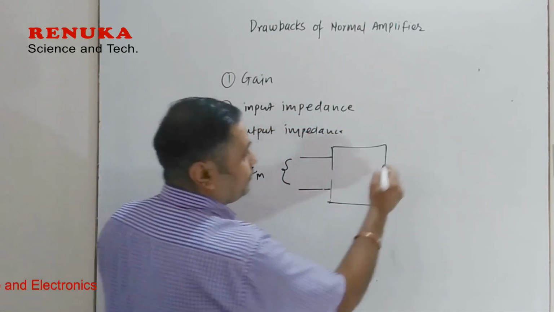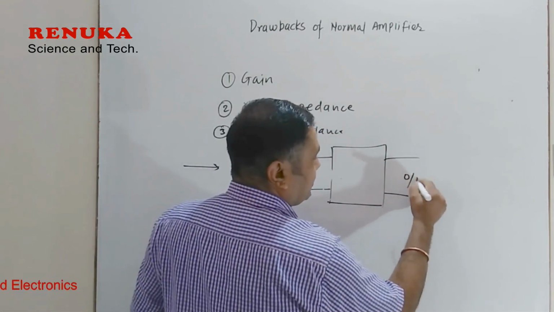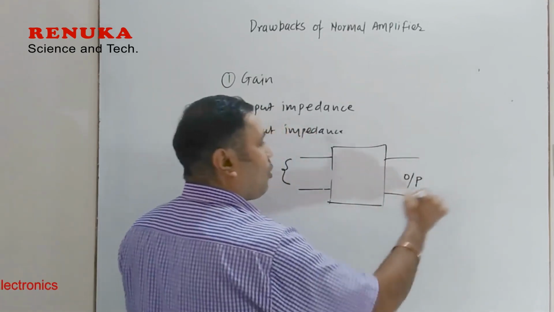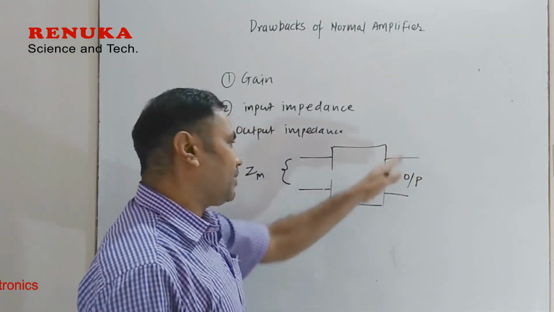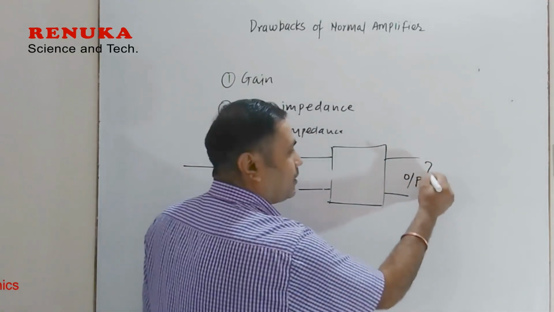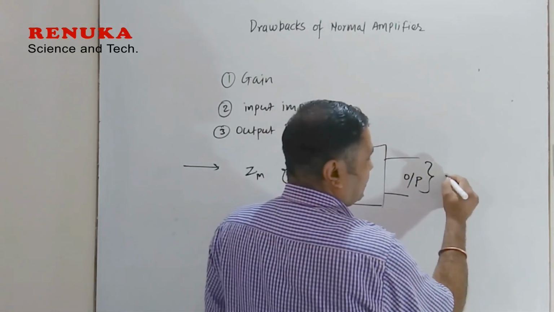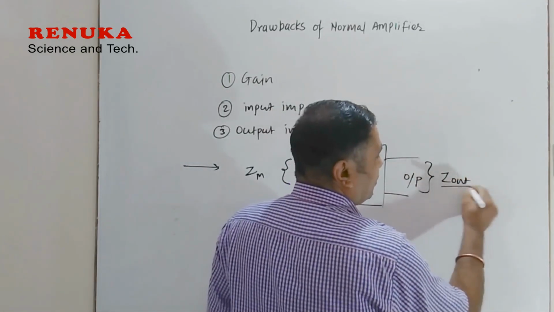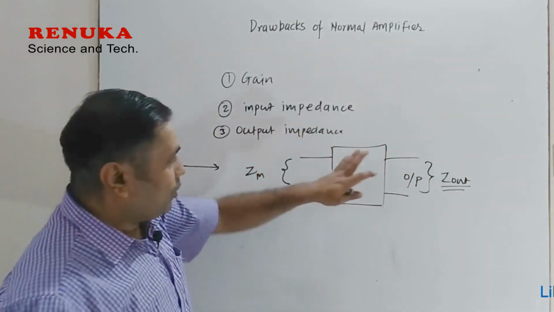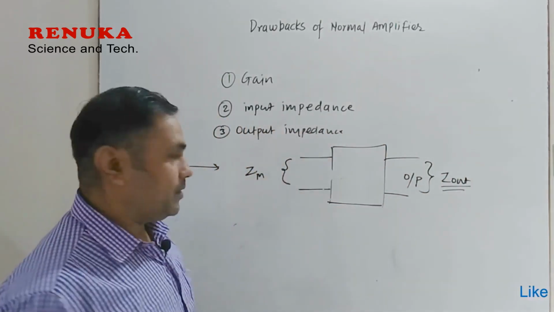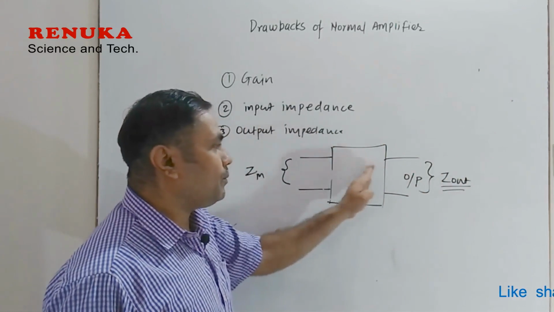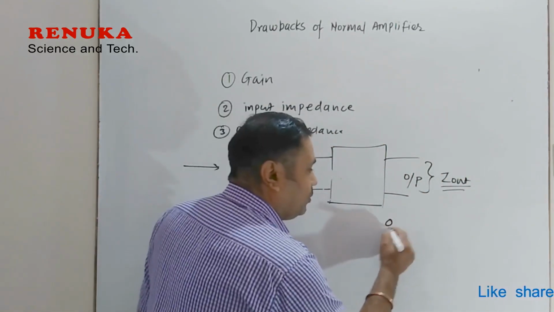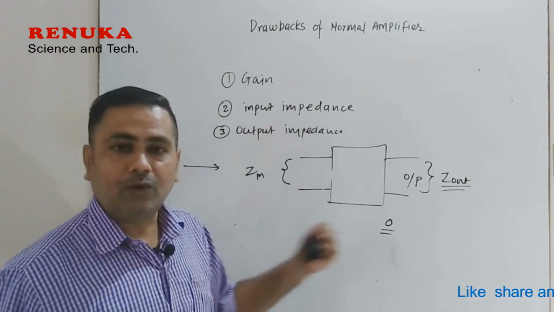In a similar way, at the amplifier stage, if this is your output, and you consider all the opposition at the output terminals, that resistance or opposition is called the output impedance. Now, what should be the value of this output impedance? The output impedance should have a low value. I will say that it should have zero value. Why?